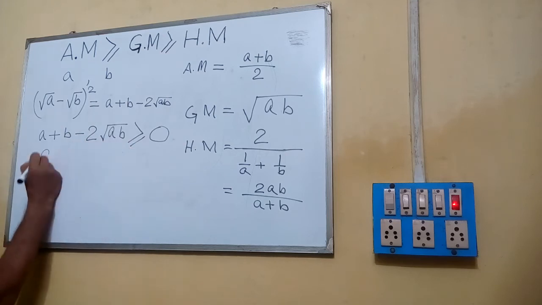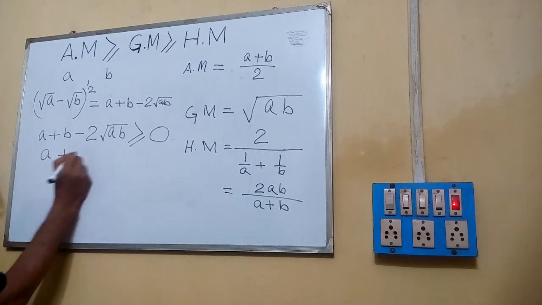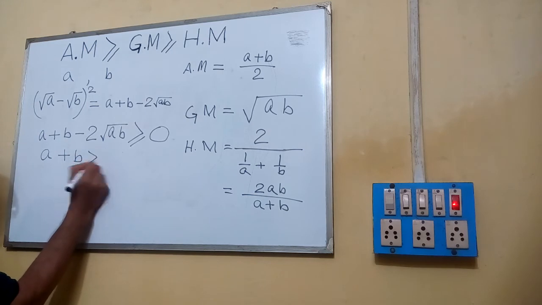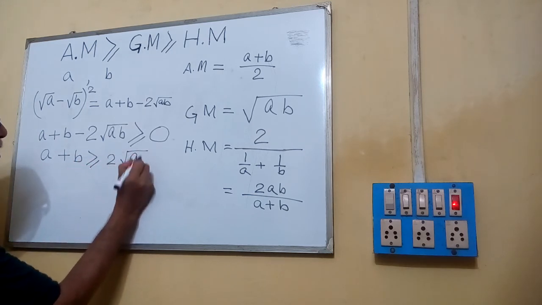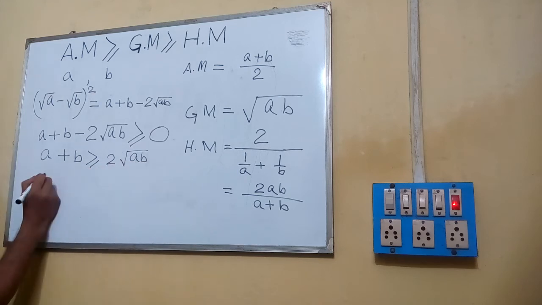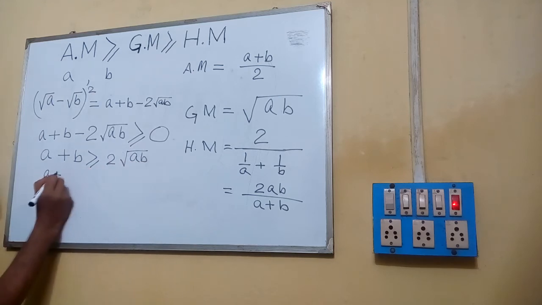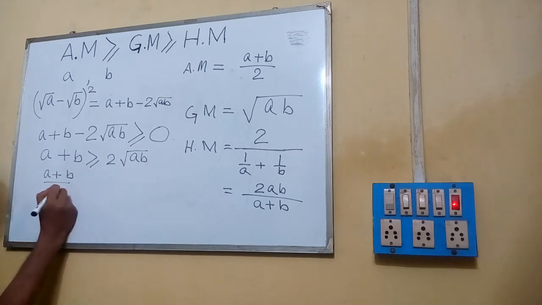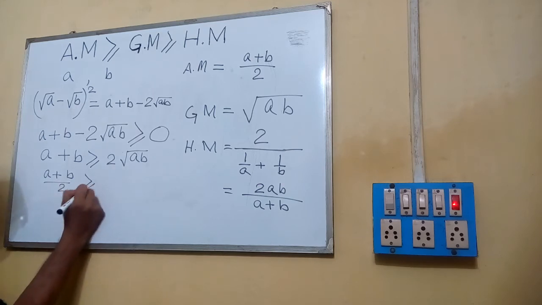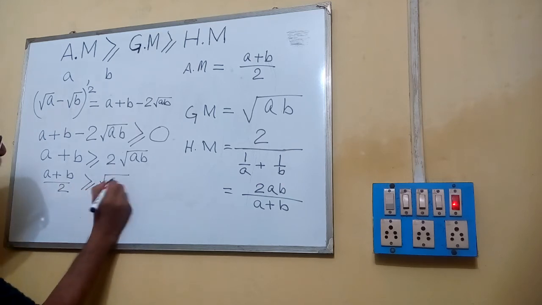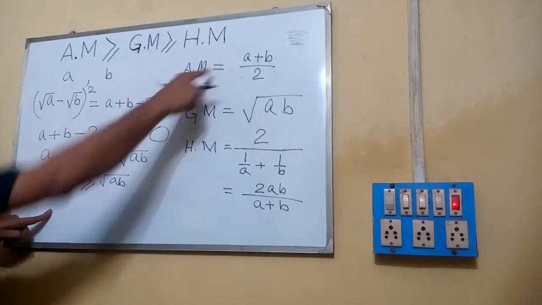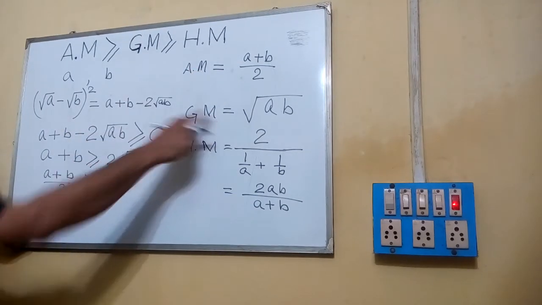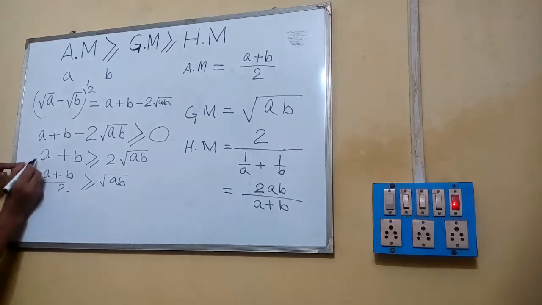Now from here what we can write, A plus B is greater than or equal to 2 root AB, or we can say (A plus B) by 2 is greater than or equal to root of AB. See this one, that means AM is greater than or equal to GM. Now let us see further from here.